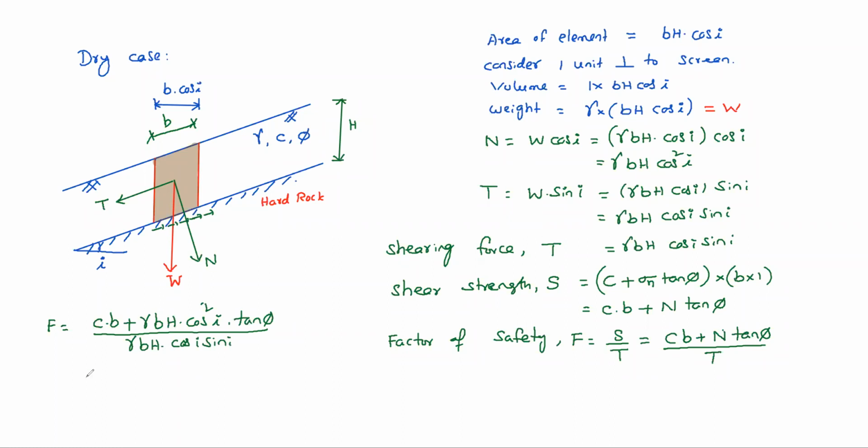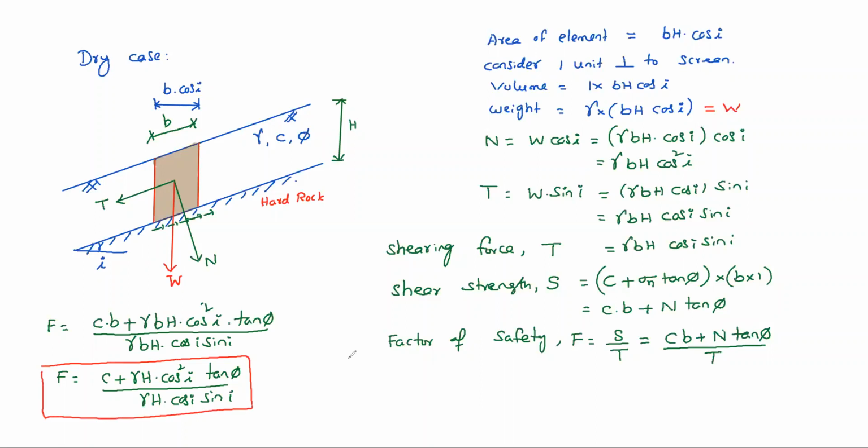B is everywhere, so it can be cancelled. So C plus gamma H cos square i tan phi divided by gamma H cos i sin i. So this is the formula for factor of safety.